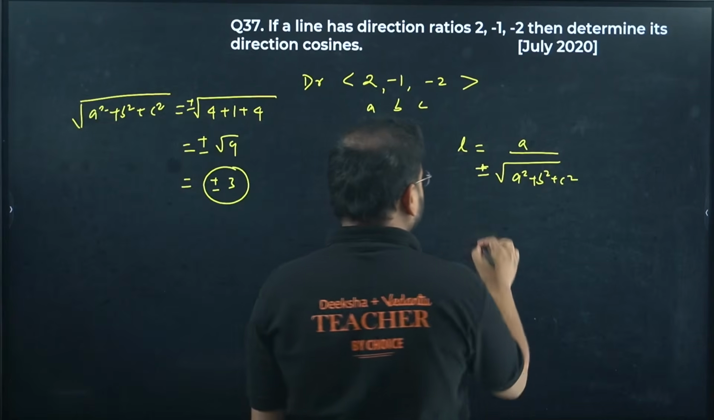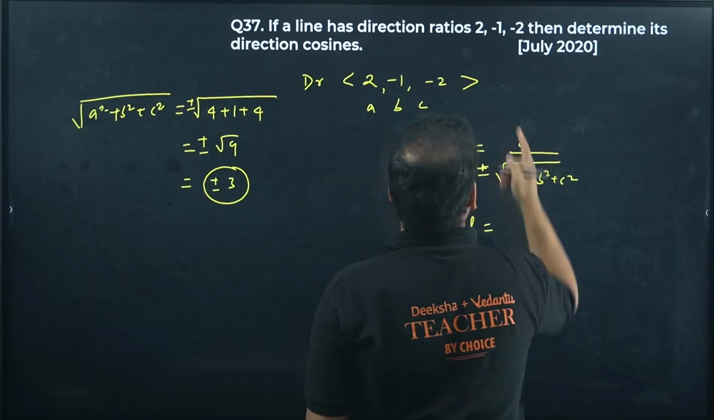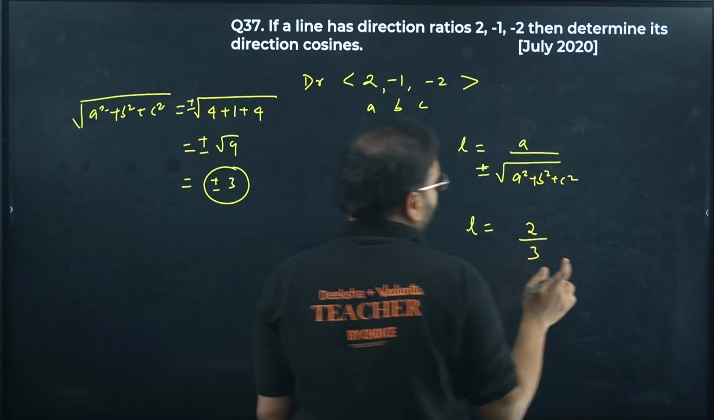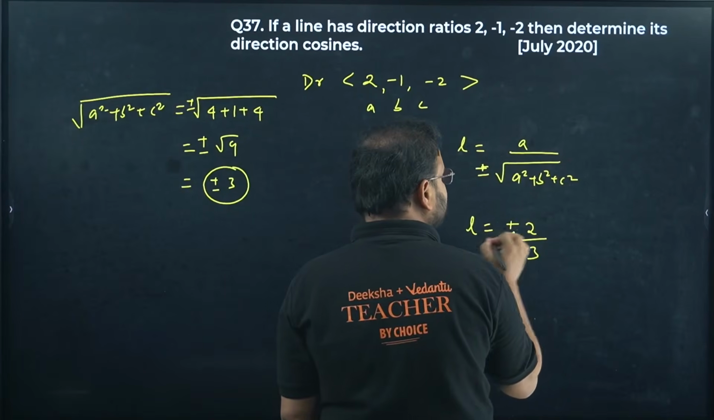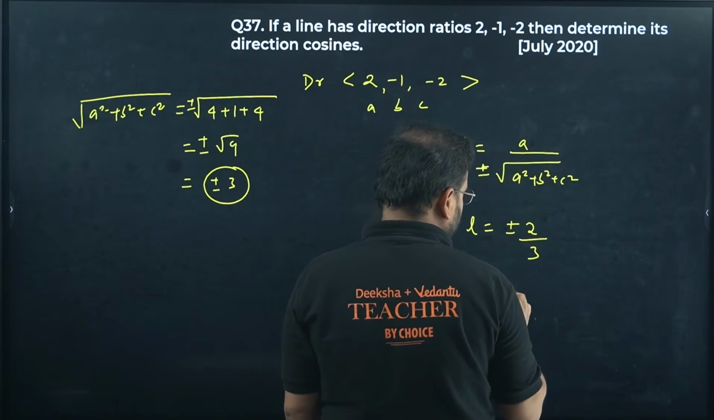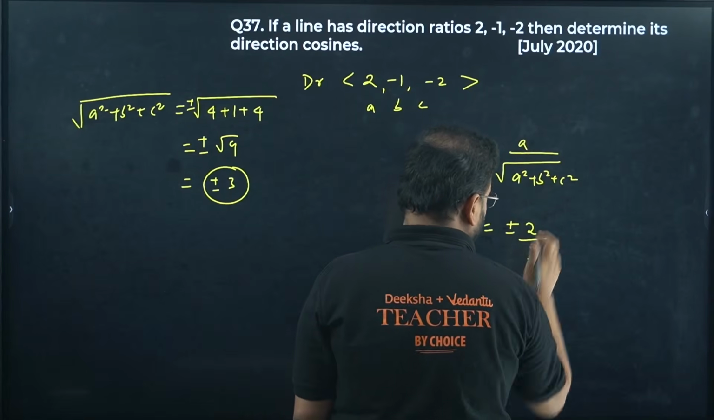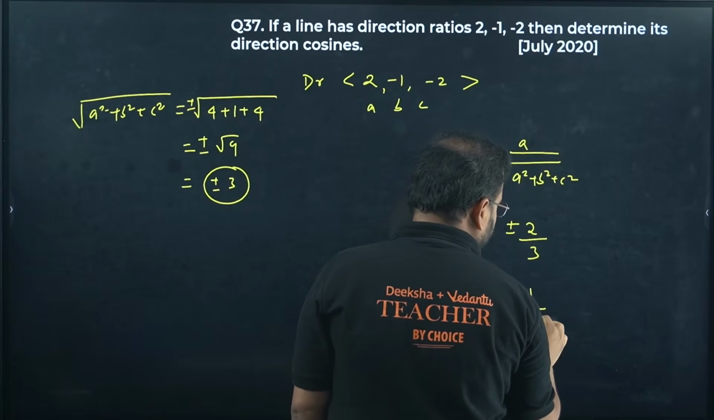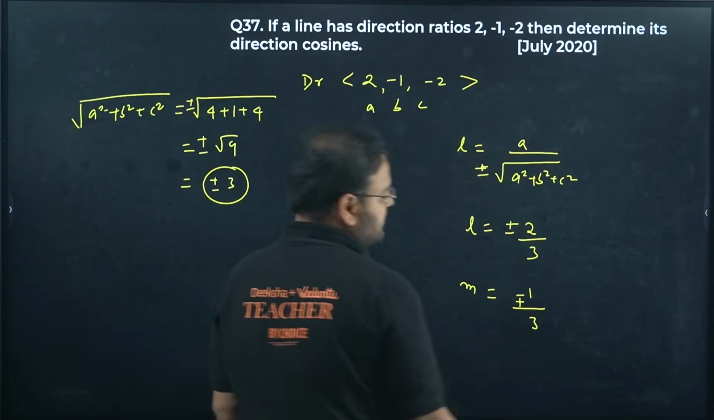Okay, check. So I get this over here as L was 2 upon 3. What is the sign? Plus minus. So we'll go with the plus minus because numerator is positive. What about M, sir? M will be B upon, same thing, B upon this whole thing. What is B value? Minus 1. So you go minus 1 upon 3 plus minus. So it will become minus plus.